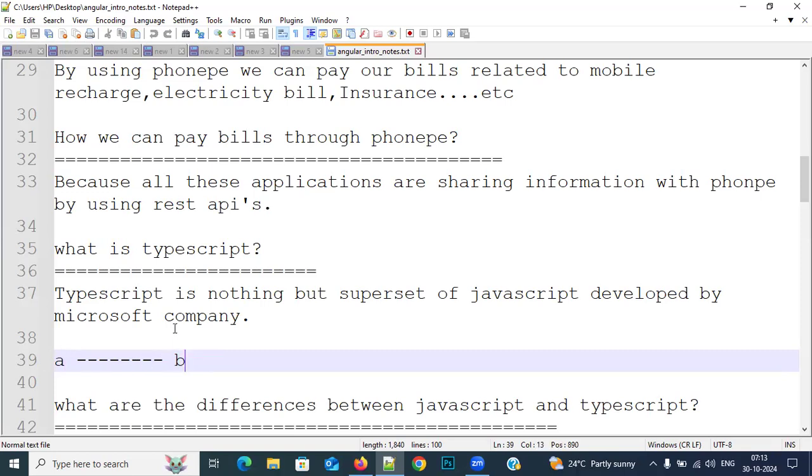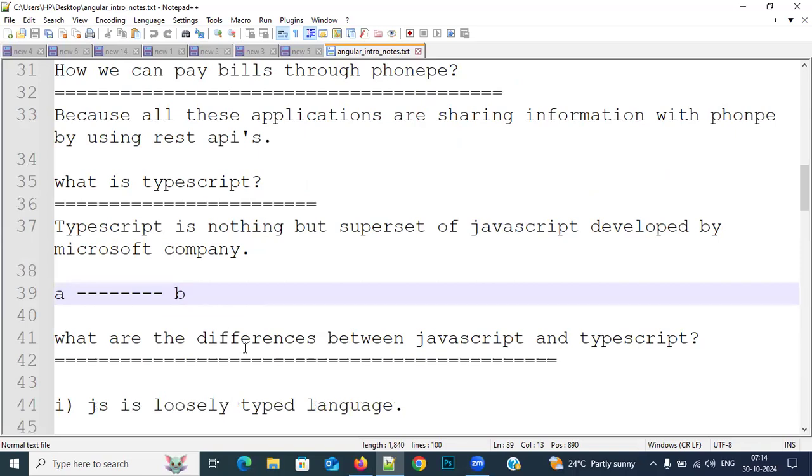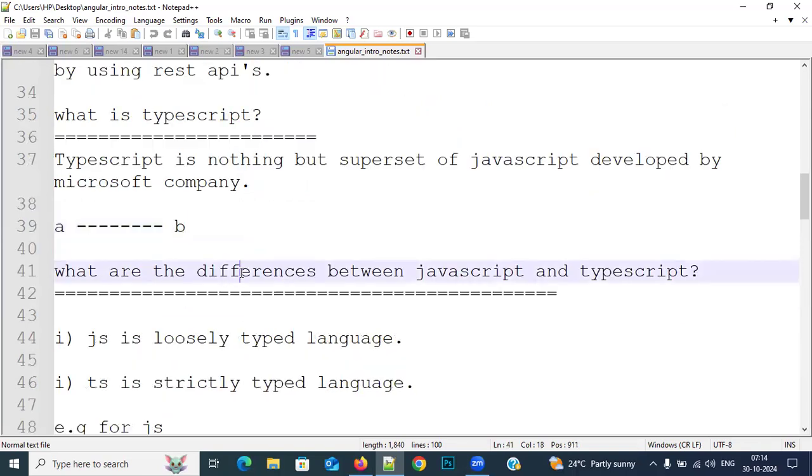In the same way, they have taken JavaScript. You can compare it with A. Microsoft people took it and converted it into B. You can compare that with TypeScript. Whenever you modify anything, there will be differences between the present form and the previous form. Now, what are the differences? Very simple. Each and every example, each and every difference, I will show you practically.